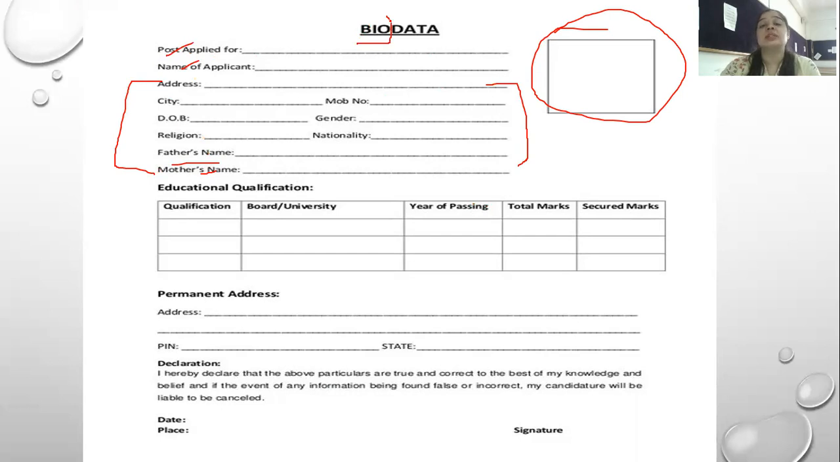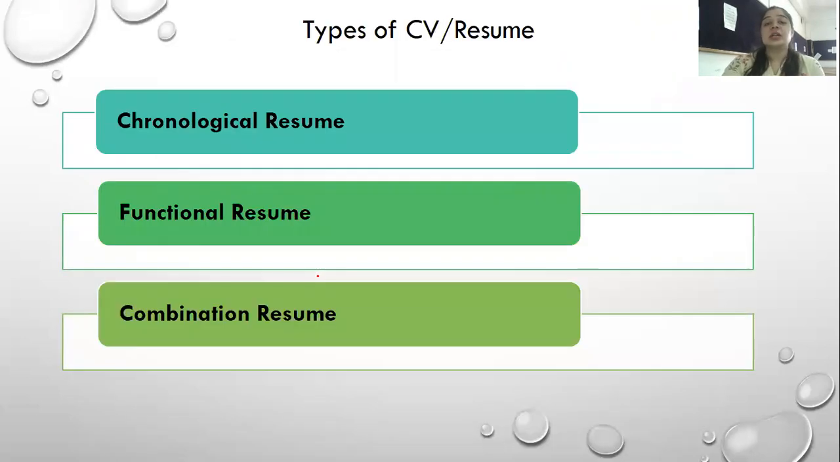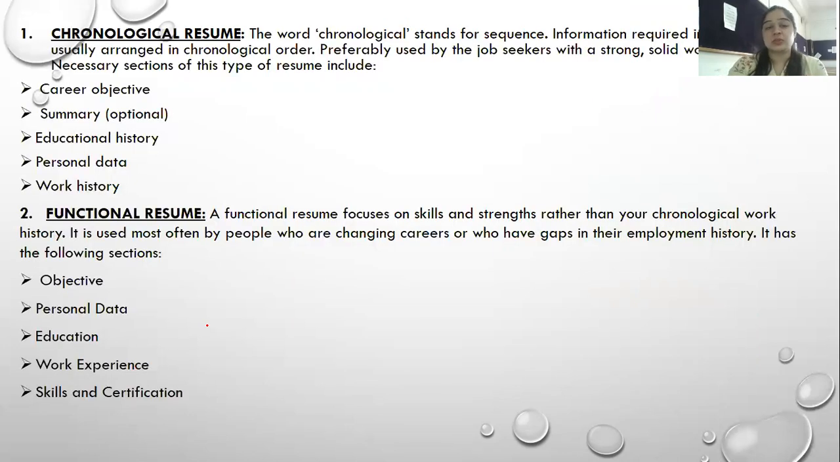Your biographical data is being stated. Then your educational qualification, permanent address, declaration, date, place, and all. You can also have a different format if you refer to different places. After that, I will discuss types of CV. So number one is chronological, the other one is functional, and then combination. I will discuss them one by one.